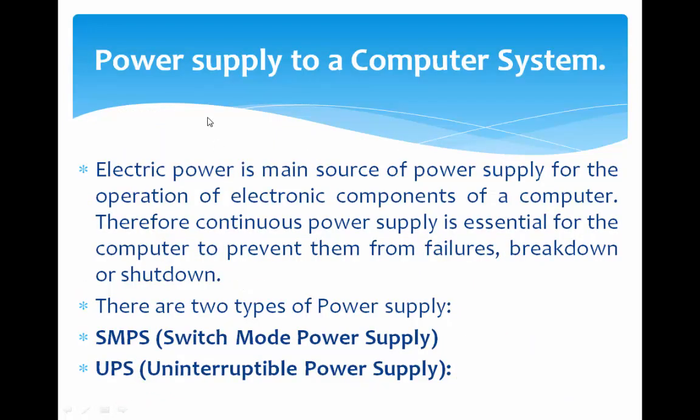Next one is power supply to a computer system. Power supply to a computer system means electric power is the main resource for a computer system to run. If we are working with a computer system, we need to supply continuous power to it. This power supply can be achieved using two different types. Those are called SMPS and UPS.